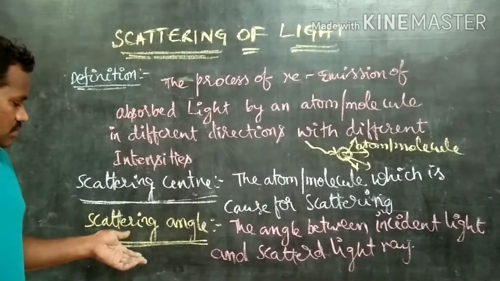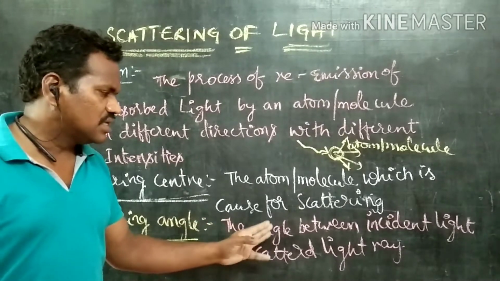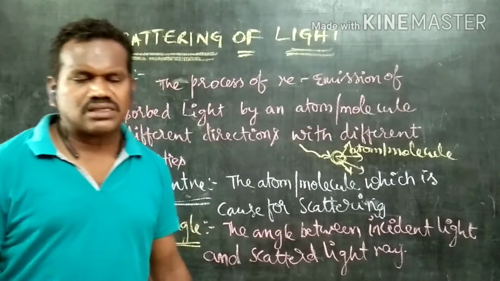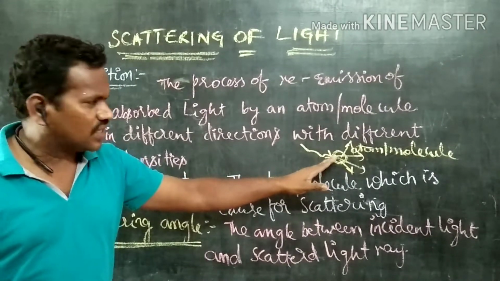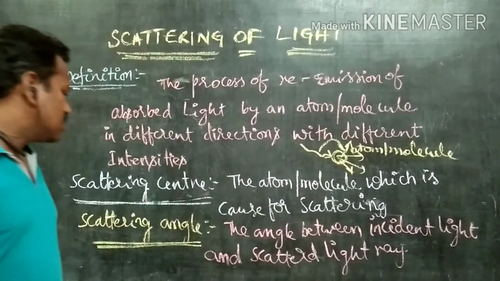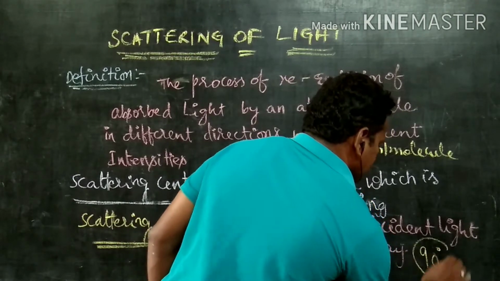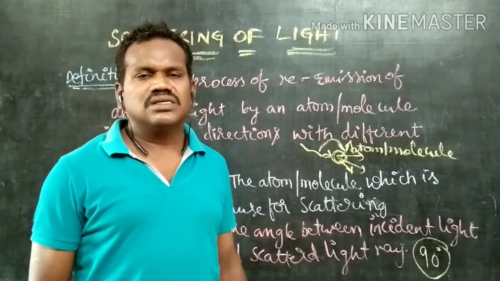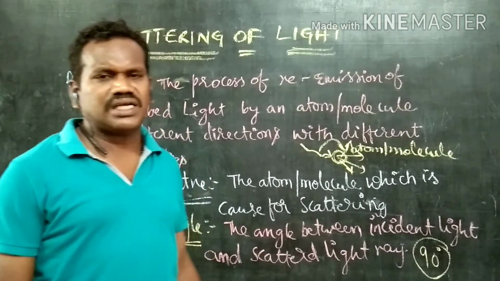Next one, what is the meaning of scattering angle? Scattering angle is nothing but the angle between the incident light and the scattered light. Means when the light falls on it, at what angle the light falls and at what angle the light is ejected outside, that angle is called the scattering angle. The maximum angle of scattering is 90 degrees. Means if the light is ejected at an angle of 90 degrees, the intensity of the scattering will be maximum at 90 degrees.